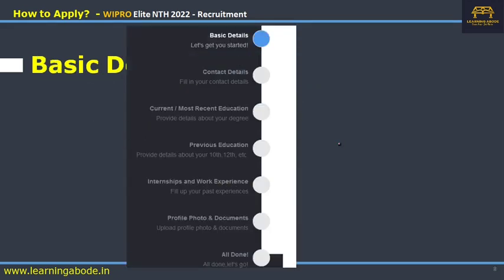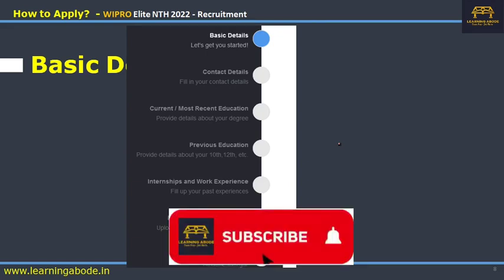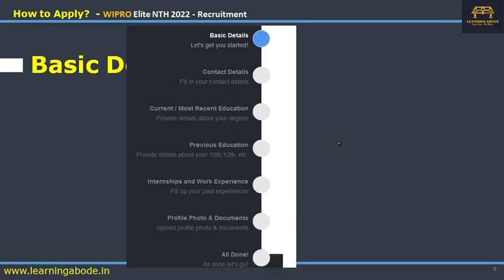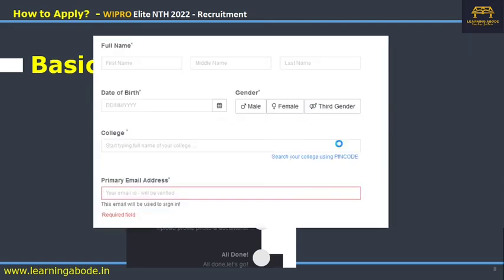Once you go inside, you will find this menu on your left: basic details, contact details, current recent education, previous education, internship and work experience, profile photo and documents. Only after filling basic details, you will be able to go for the contact details and so on. You have to go one by one, you can't skip any of the steps.